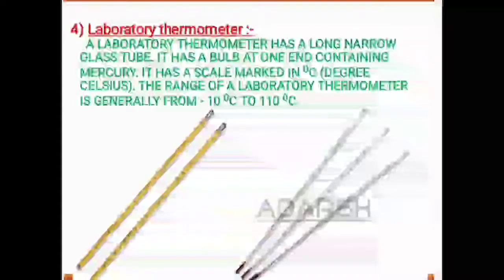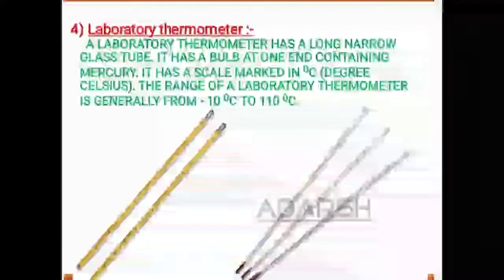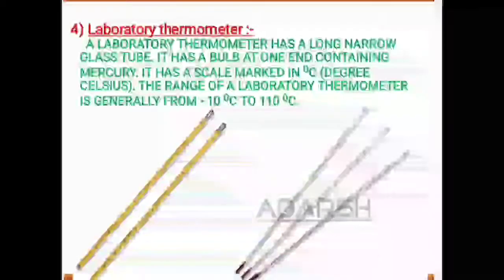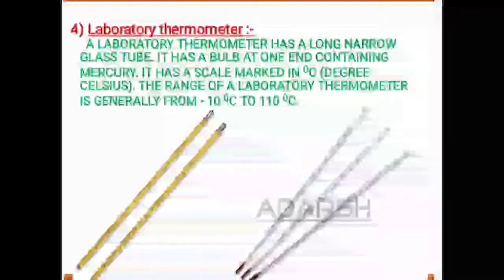And here two important terms are there. One is called freezing point, another is boiling point. Freezing point means the temperature at which water freezes. It means liquid water is converted into solid form, that is, water is converted into ice at the temperature 0 degrees Celsius.